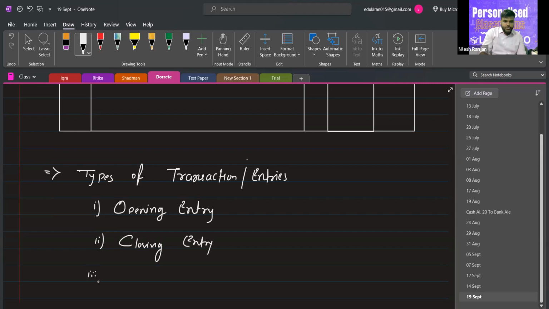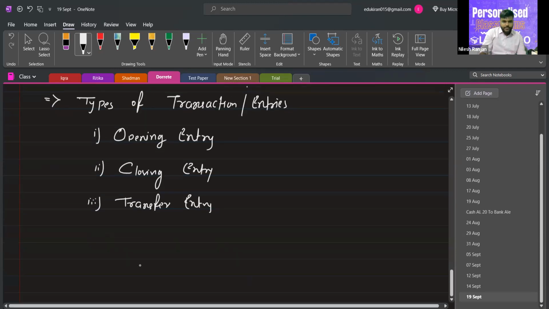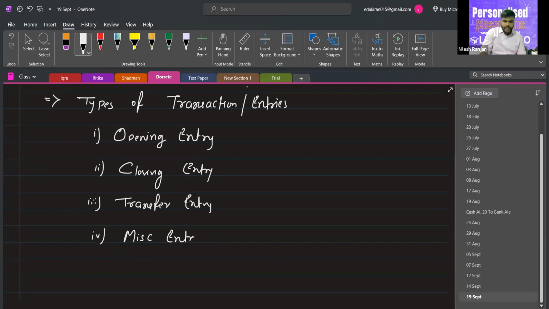The third is transfer entry. And the fourth one is miscellaneous entries. And apart from these four, there are some others also: adjustment and rectification entries.